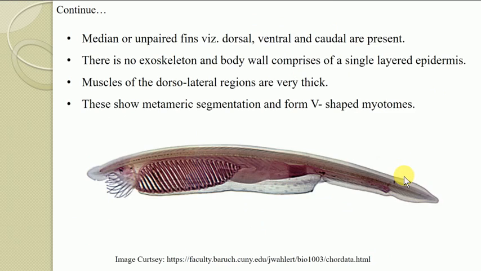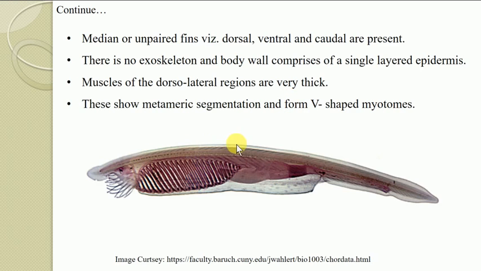Then there is no exoskeleton. The exoskeleton is lacking, meaning structures like scales or hairs are completely absent. And if you see the body, the body wall comprises only a single-layered epidermis, a simple outermost body wall made up of a single layer of epidermal cells. Then the muscles of the dorsolateral regions are very thick, and these show metameric segmentation and form V-shaped myotomes or myomeres.